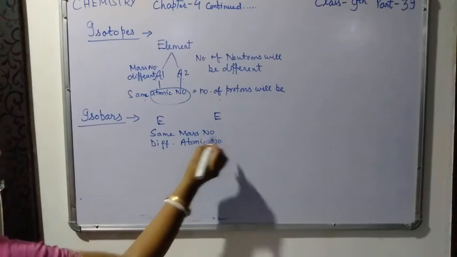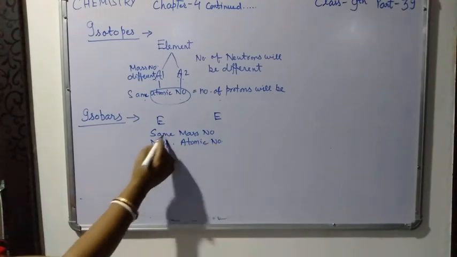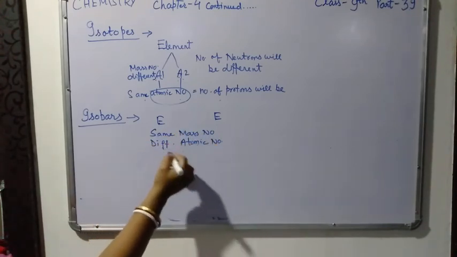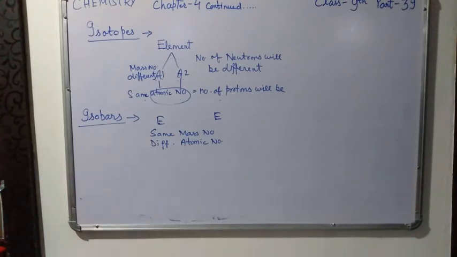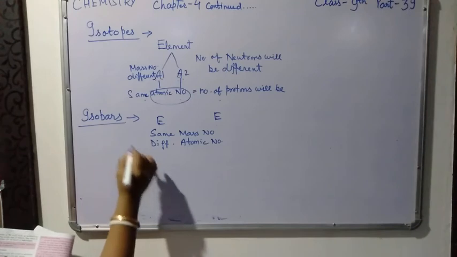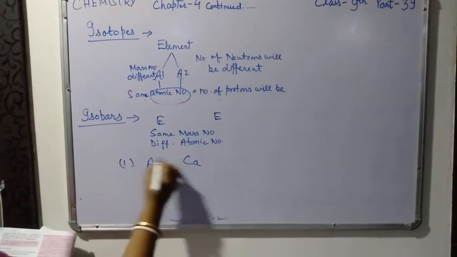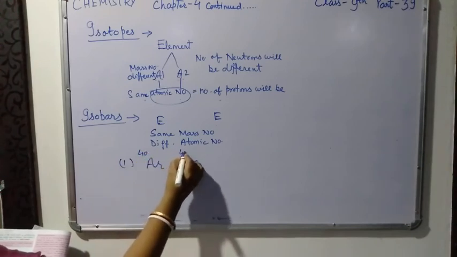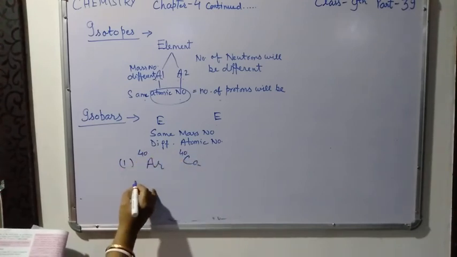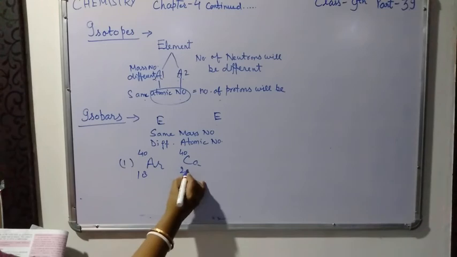Their mass number will be the same, but their atomic number will be different. For example, one example of isobars is argon and calcium. Their mass number is the same and their atomic numbers are different.